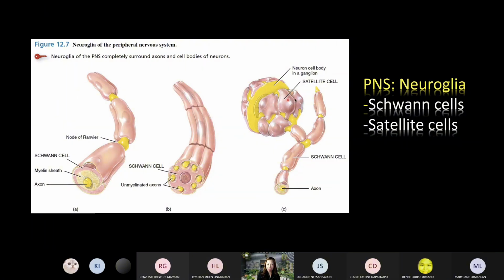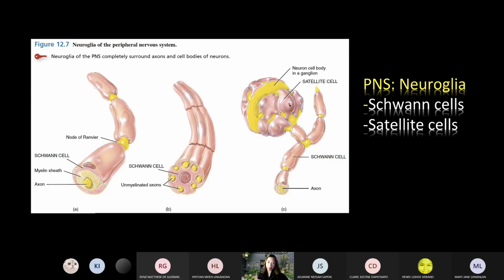So the satellite cells, they function somewhat like the astrocytes of the CNS. The satellite cells now cover the cell bodies or the soma of neurons in the PNS.